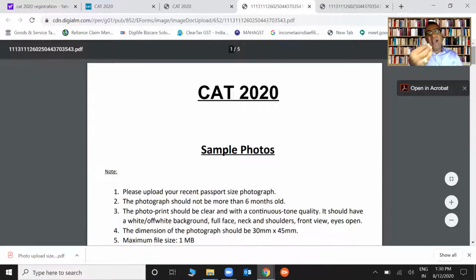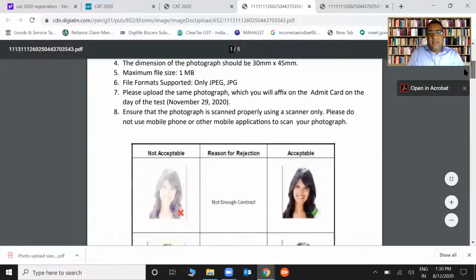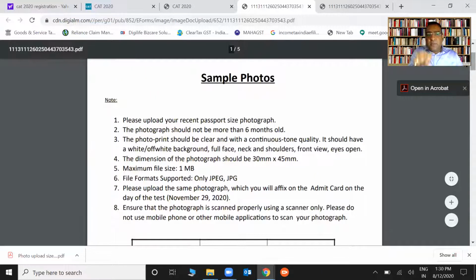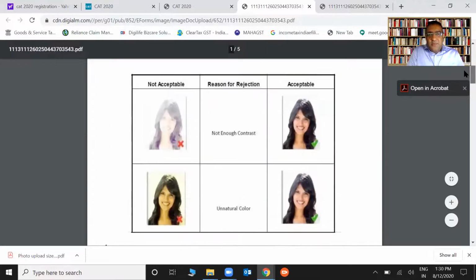Go through this. I'm giving you this information ready-made: what is the size of the photograph and everything. You can pause the video and see it here, and I'll tell you how to resize the photograph right now. In the next 7-8 minutes, it will be over. So pause the video and look at this. Again, an important thing I'm telling you very simply.